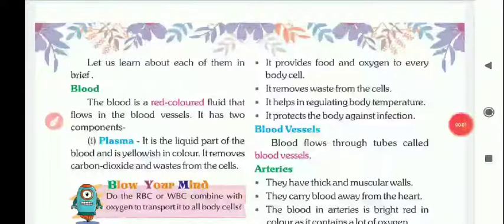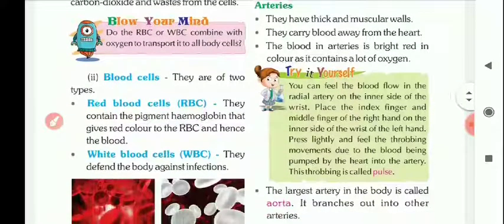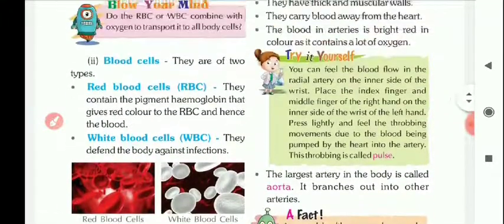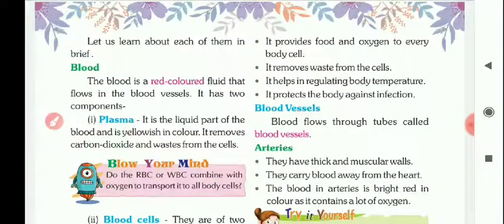Good morning, students. In the last session, we started chapter number 1, the circulatory system, and we discussed what is circulation, what is blood, and what are the different components of blood: plasma and blood cells, and cells again divided into red blood cells, white blood cells, and blood platelets, and what are the different functions of blood. Now, we have to start from blood vessels.